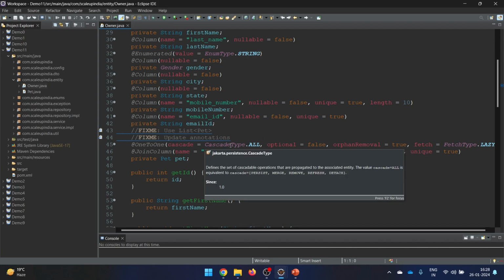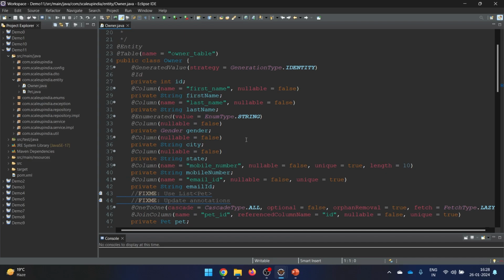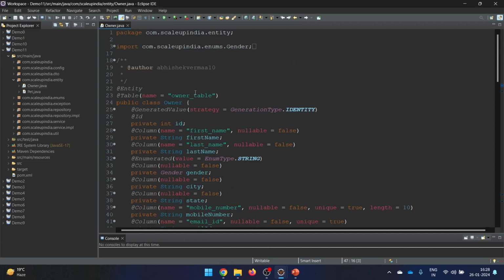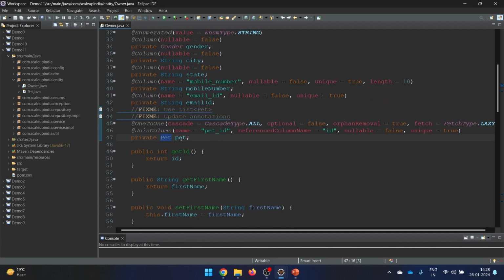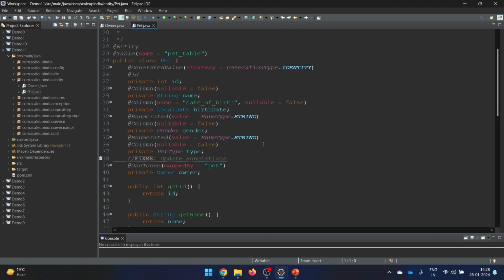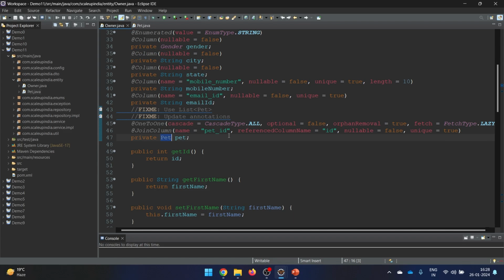Here you see that till now we were having a one-to-one relationship, and because of that, in the owner table we used to have the pet like this, and in the pet table, since we made it a bidirectional mapping, we will directly study the bidirectional in one-to-many also. That's why it used to look something like this, but now some things need to be changed. The number one change is that now we can't have a single pet here.